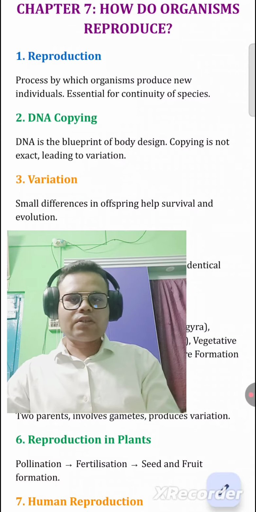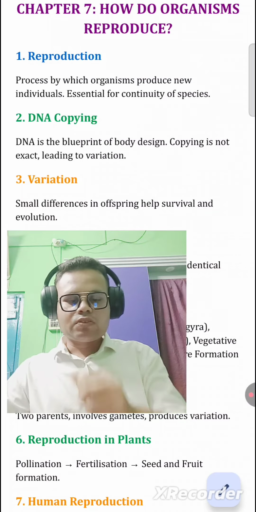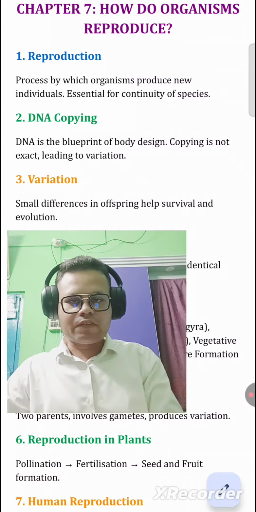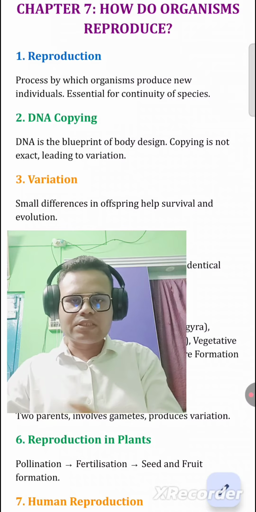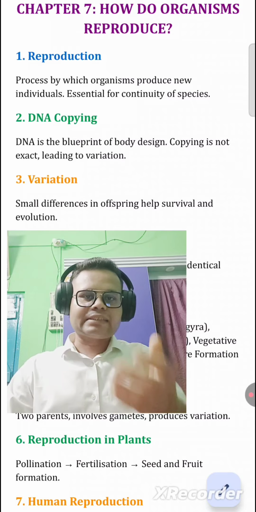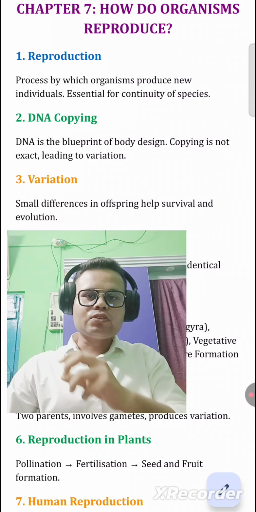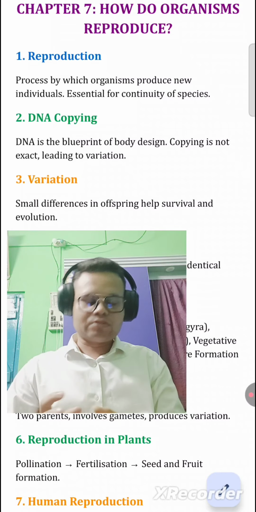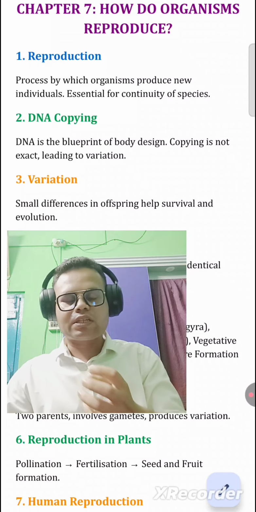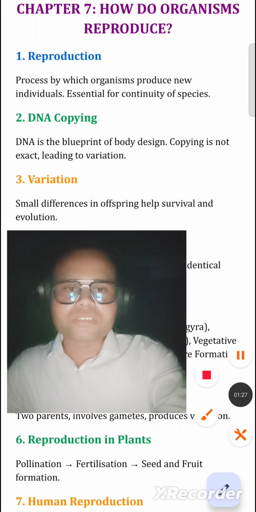After that, we are talking about DNA copying. What do you mean by DNA copying? First of all, DNA is the blueprint of the body design. In DNA copying, the copy is not exact, it is not similar, leading to a variation. So we can see there is a variation. This means that in DNA copying there is variation. It is not that your DNA and others' DNA will be the same.